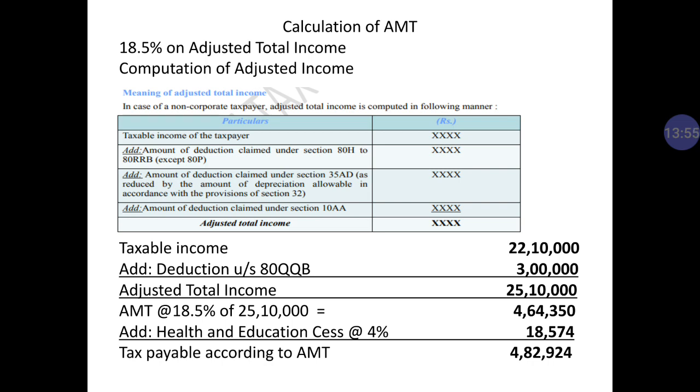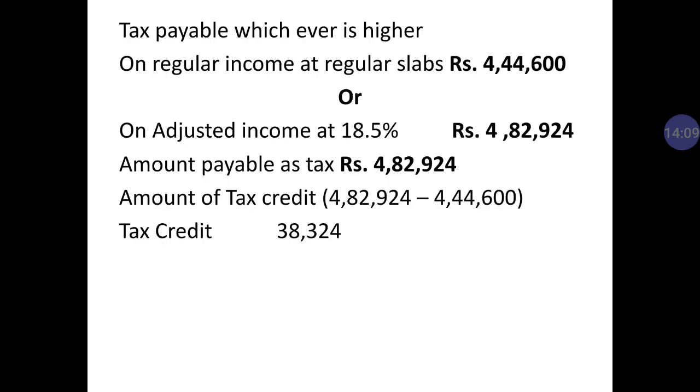Higher amount means tax on regular income or tax according to the adjusted total income. So in your next slide, tax payable whichever is higher.